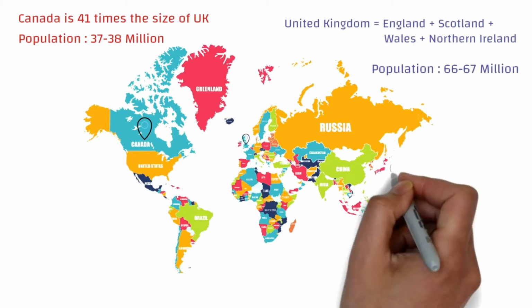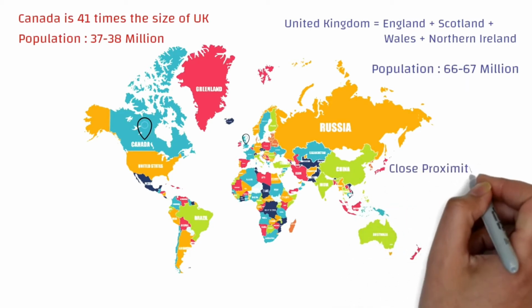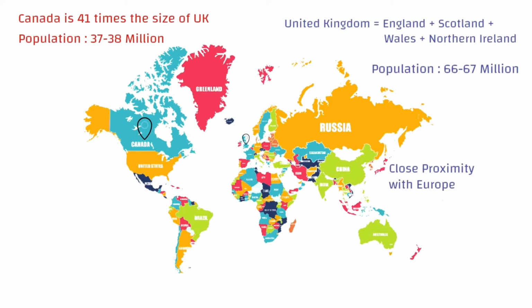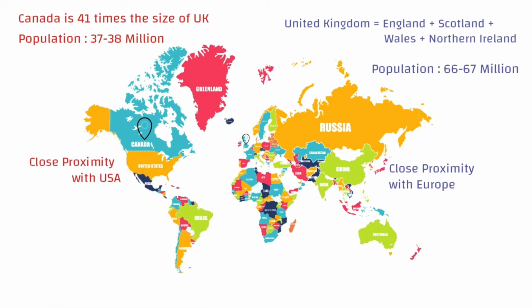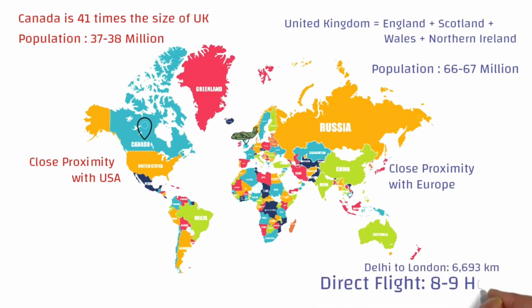Now if you're there in UK, you have a benefit because of its proximity with Europe, while if you're in Canada, you have the benefit of its proximity with US. Now let's say that you're planning to immigrate from India to UK. Let's say from Delhi to London. The distance is around 6,700 km, which means the direct flight would actually take around 8 to 9 hours.